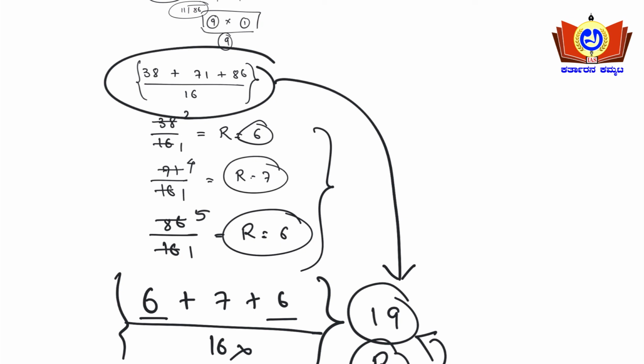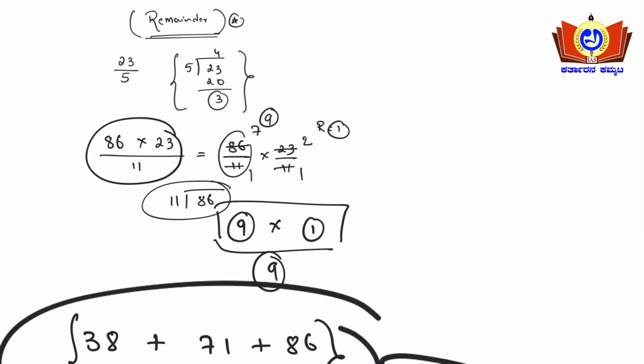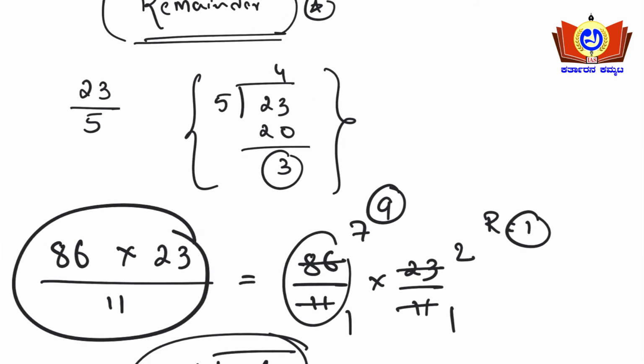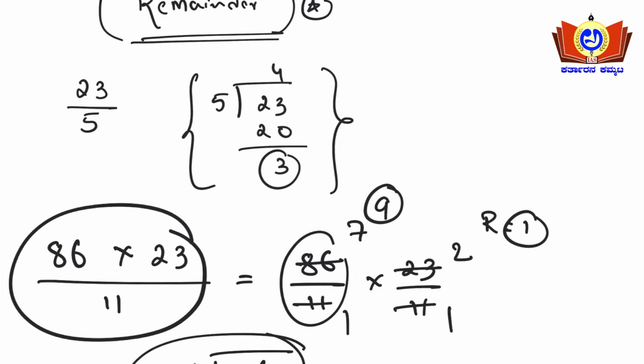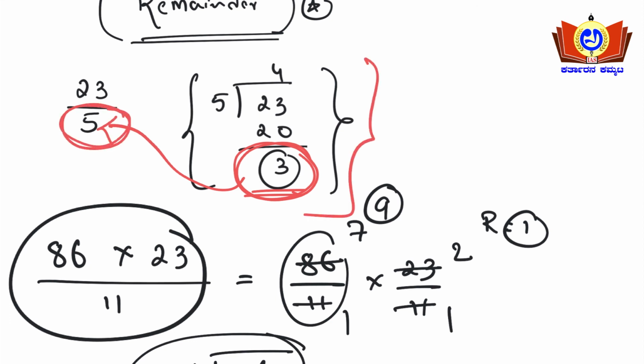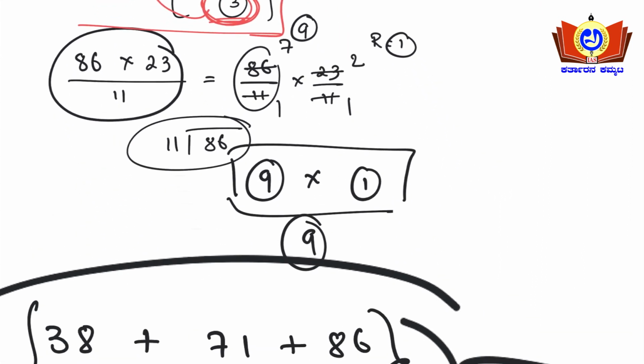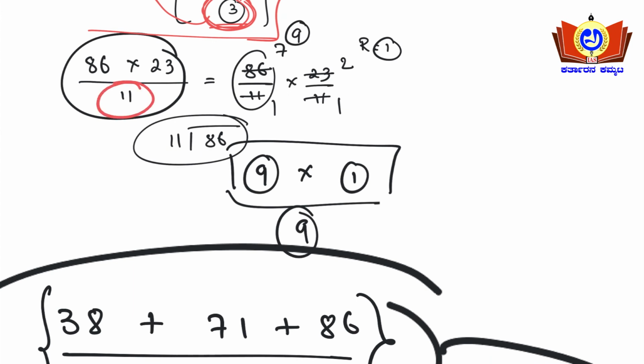And one caution you need to take here, friends. What is that caution? Observe how this works. Whenever you divide, the remainder will always be small. The remainder should always be small when compared to the denominator. Yes or no? This was the first problem I worked out, so this remainder is small when compared to the denominator. For the second problem, 11 is in the denominator and the remainder I got is 9, so this remainder is smaller than the denominator.